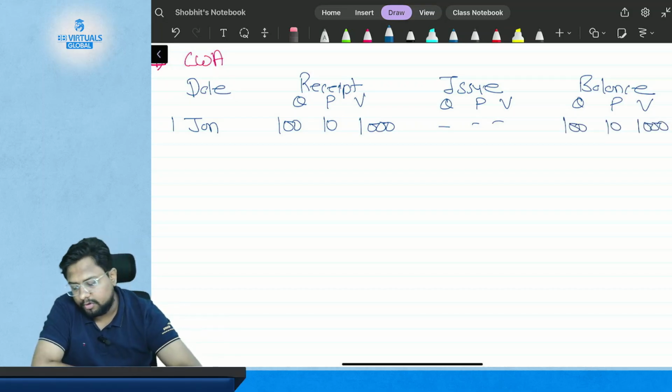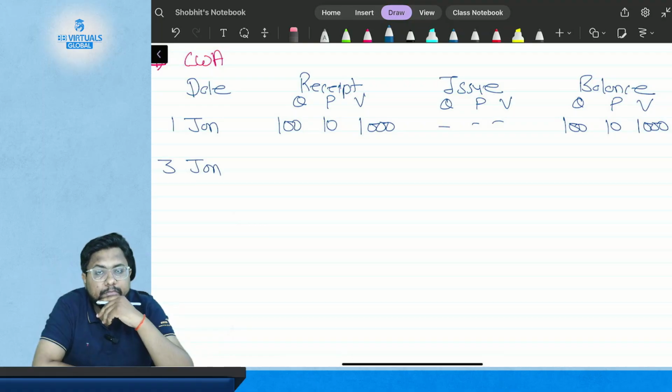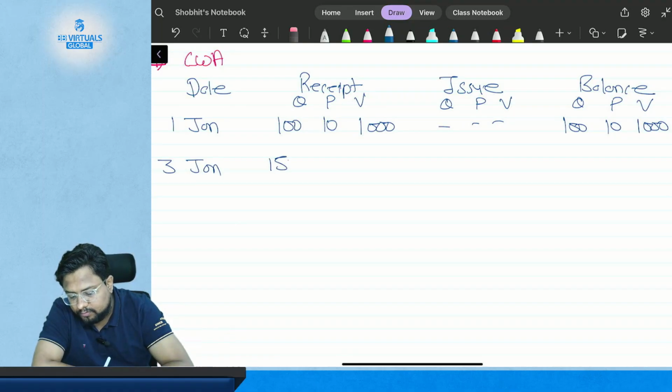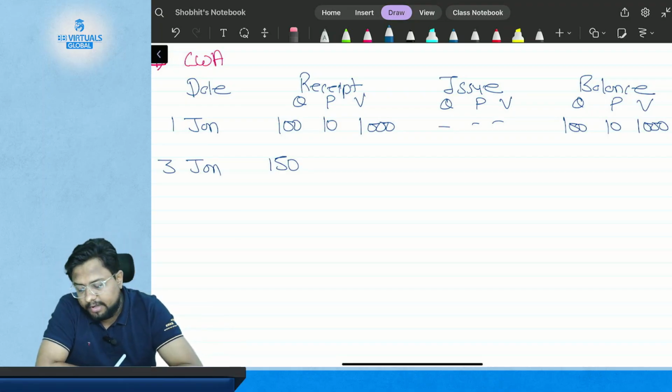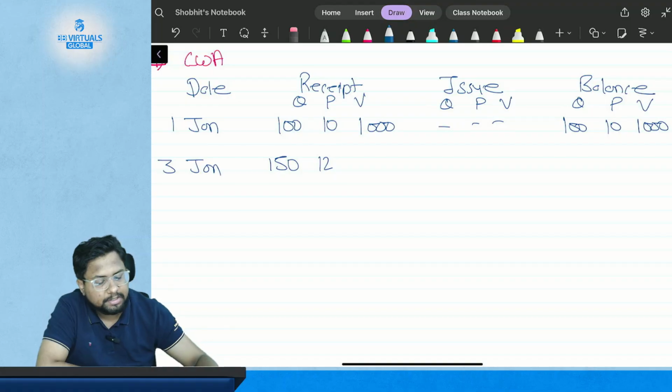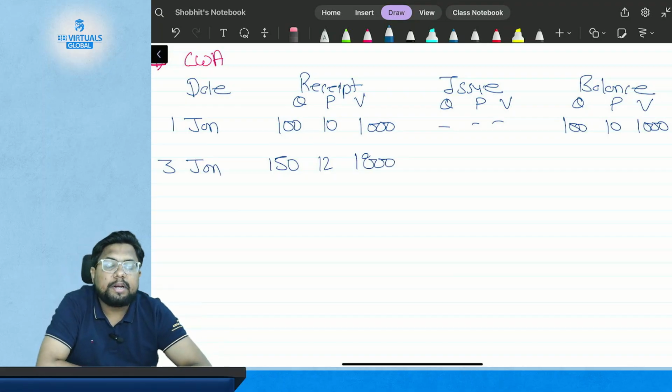Now on 3rd of January you have again received inventory: 150 kgs at $12 each, which is 150 multiplied by 12, which comes to 1800.